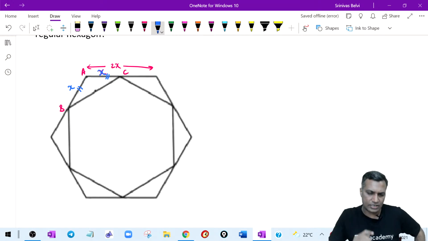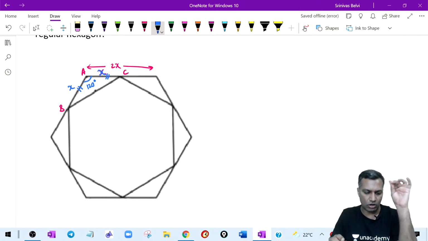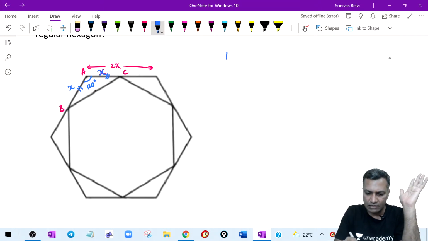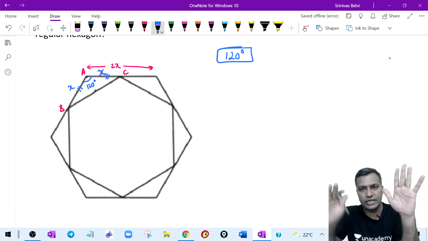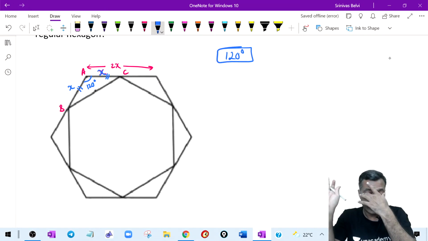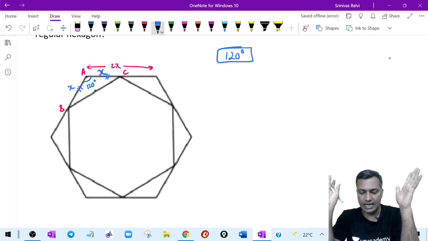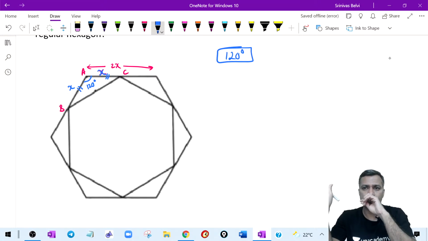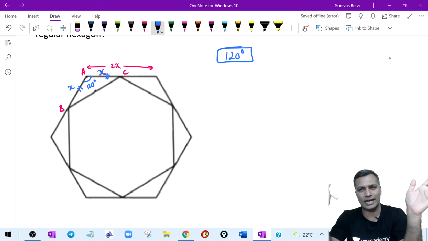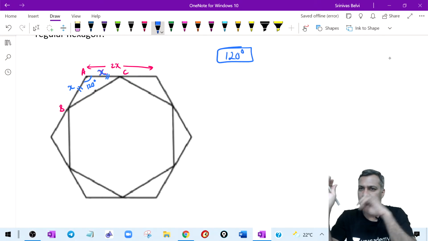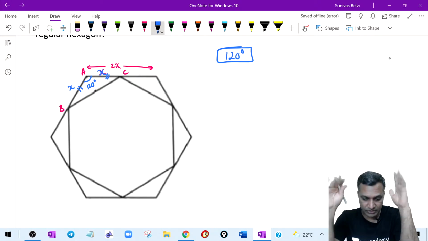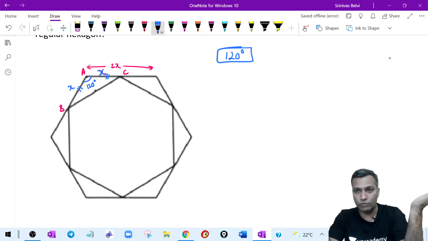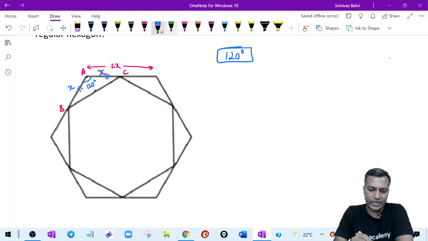Listen to this where it comes. This is an isosceles triangle and we all know that this angle is 120 degrees. The interior angle of a regular hexagon is 120. Can I take it for granted? Each of the interior angles of a regular hexagon is 120 degrees. Correct? Yes or no? No further explanation required. Okay, granted. Everybody comfortable on that? You should be, otherwise that itself is a stumbling block. Okay, that is clear. Now we can use one property quickly.